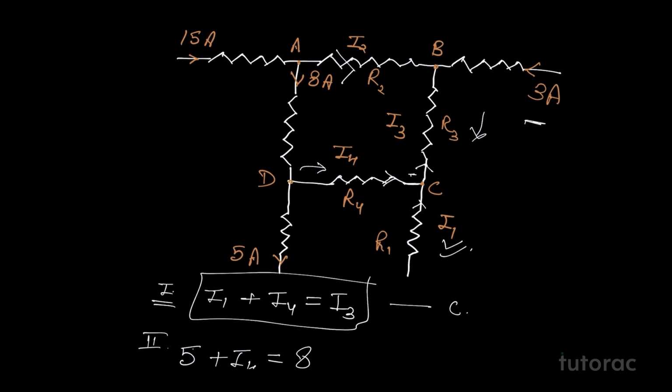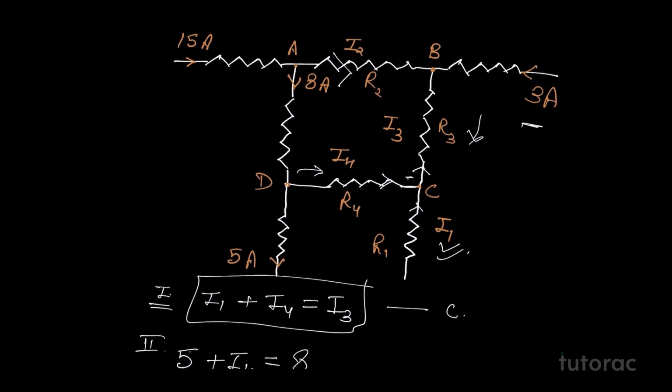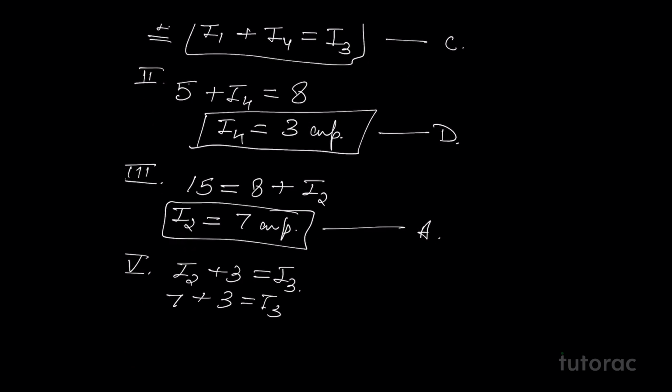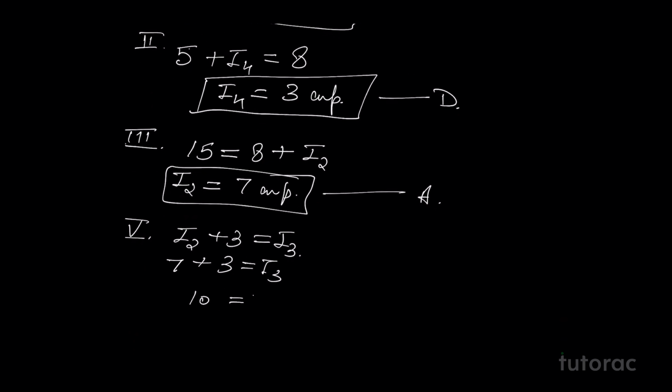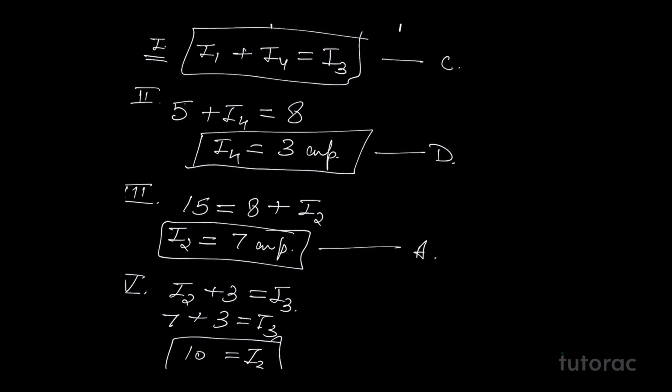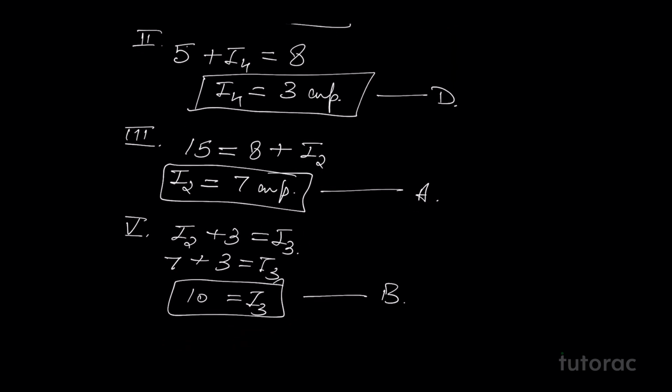I2 is coming in, 3 ampere is coming in, but I3 is getting out. So with I2 being 7, we get 7 plus 3, and I3 we'll get as 10 ampere. This is what we got for junction point B.